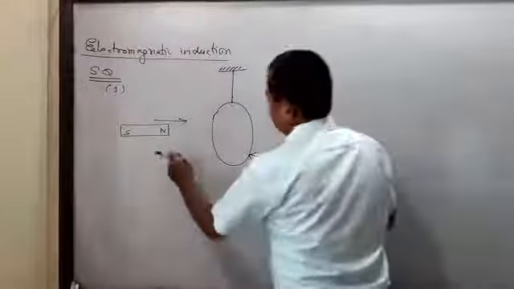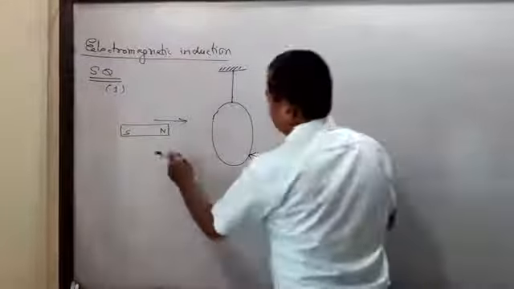Listen, when the bar magnet is brought towards the ring, the magnetic flux phi is equal to B N A cos theta.